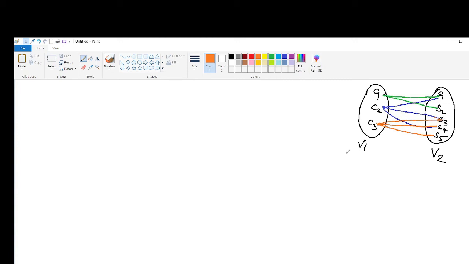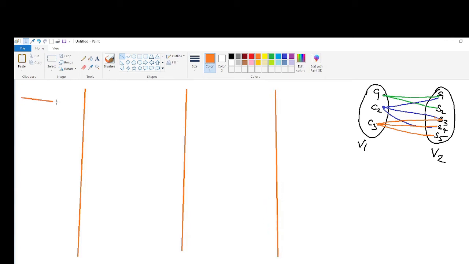So this is our previous figure. Now here we can find the deficiency delta G of the bipartite graph as follows.